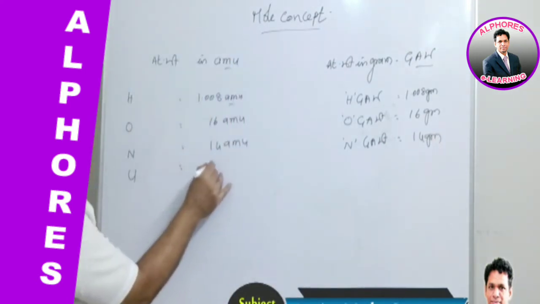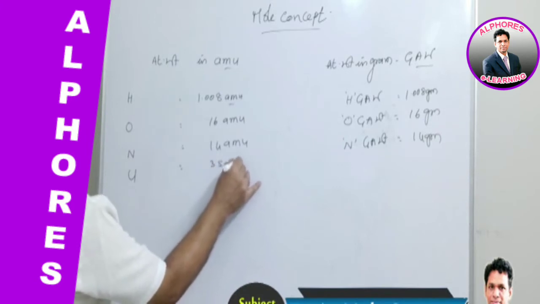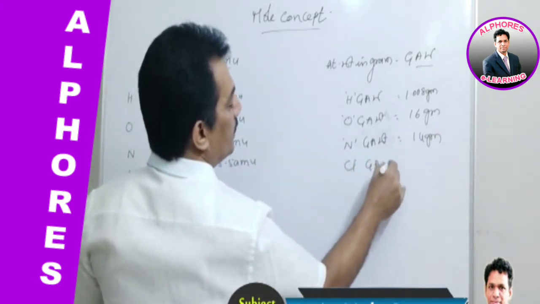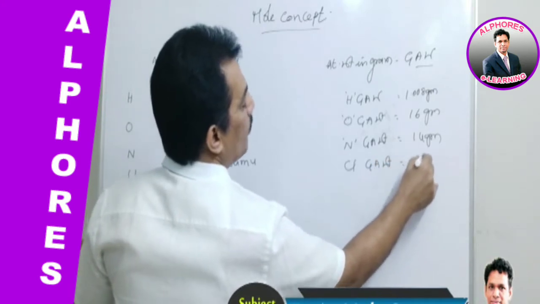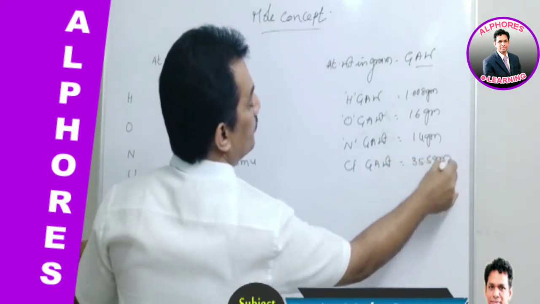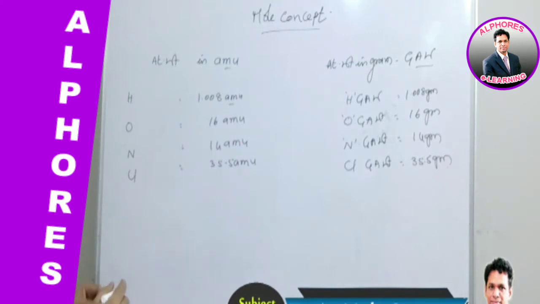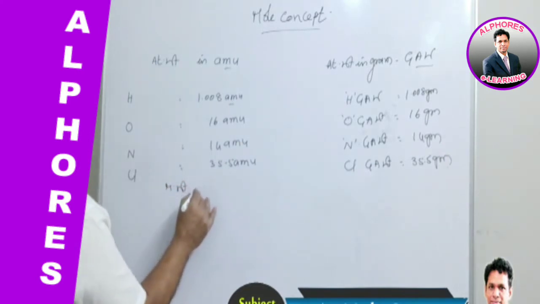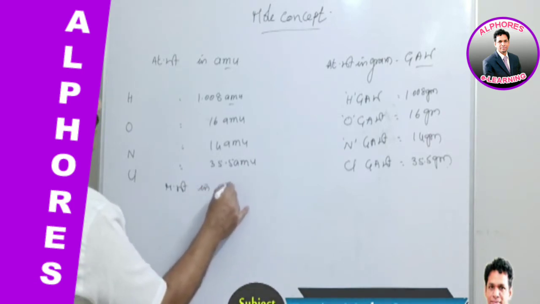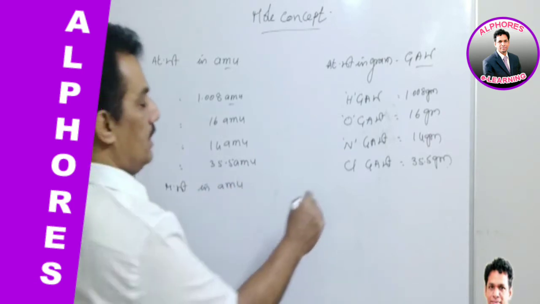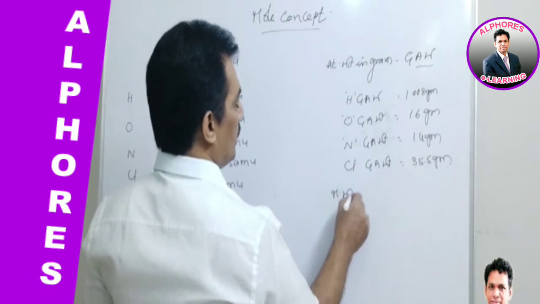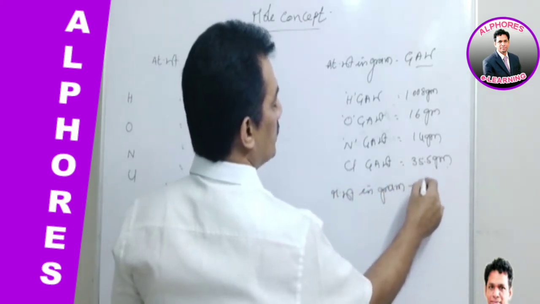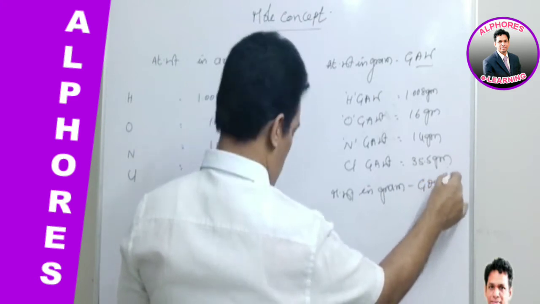Chlorine is 35.5 AMU, and chlorine gram atomic weight is 35.5 grams. Clear? Now similarly molecular weights. Let us consider a few molecular weights. Molecular weights are also expressed in AMU, and this molecular weight can be expressed in grams. So then it converts to gram molecular weight.